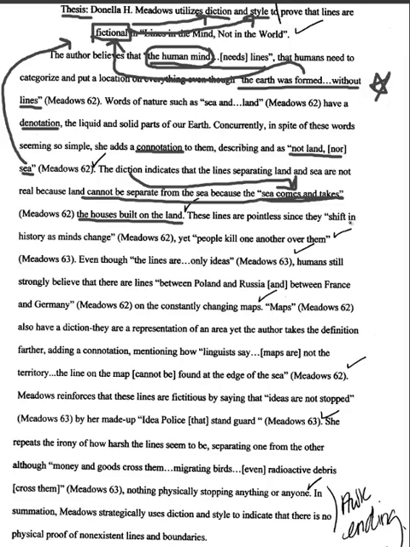These lines are pointless since they shift in histories as minds change, thus showing again that with the minds changing, the ideas of these lines are only human and are fictional. Yet people kill one another over them, so it shows how important they are, but since they change over history, they're fictional.